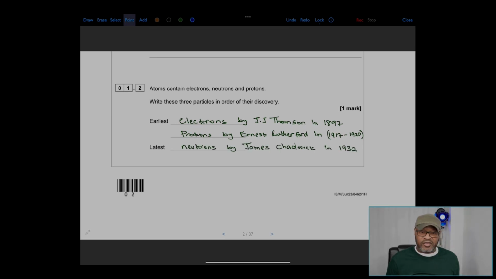Followed by another student, James Chadwick, who is a student of Ernest Rutherford. He discovered neutrons in 1932, all from the same university, Cambridge.